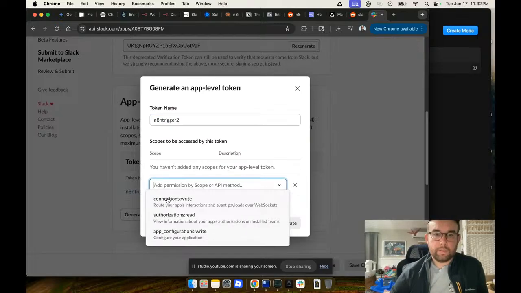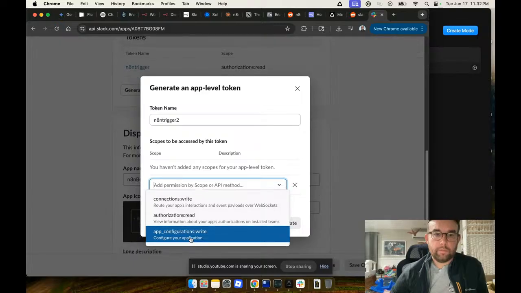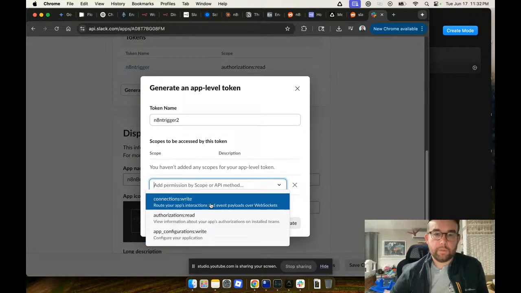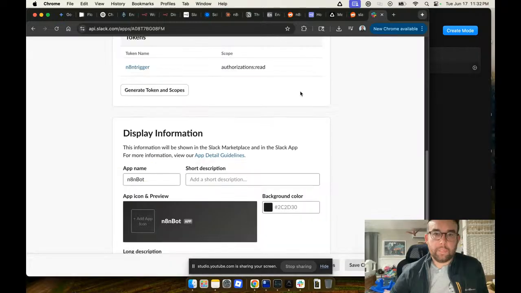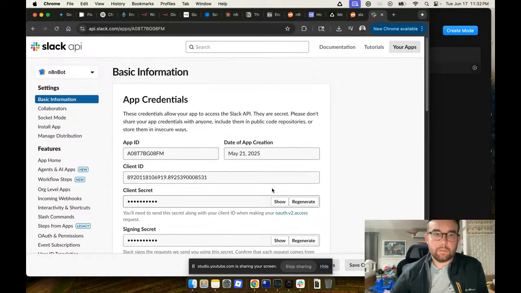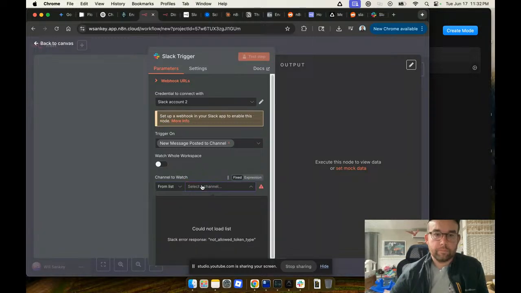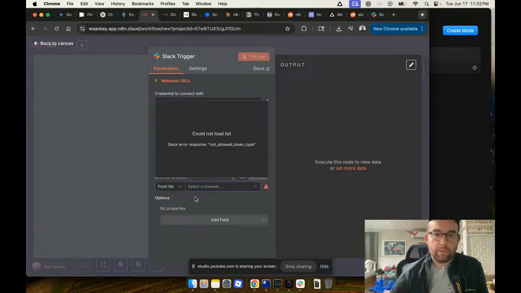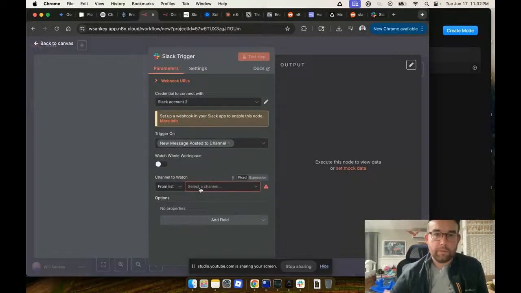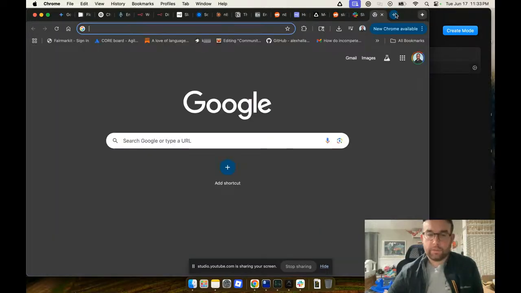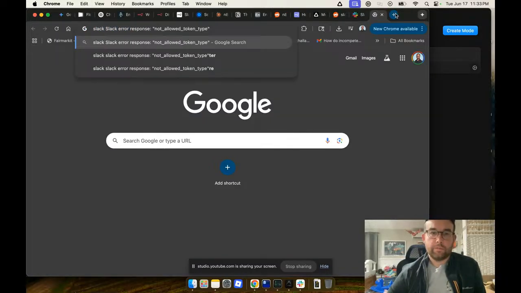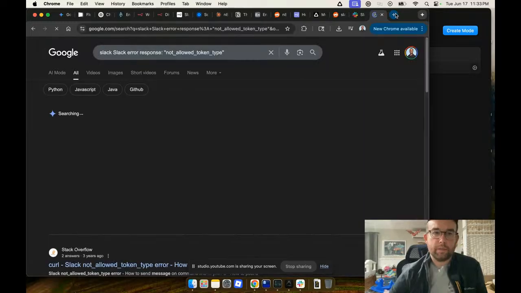Trigger 2. Add scope. Right. Configure your application. View information. What? App credentials. n8n bot. What's the problem? Slack here. Not allowed token type. Channel to watch. Slack. Okay. What is that?